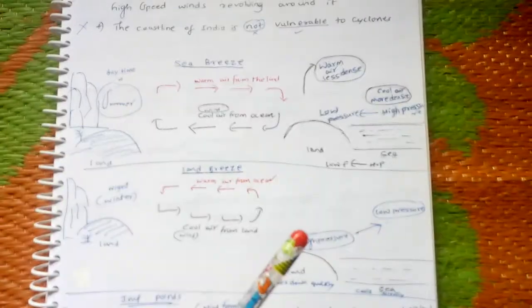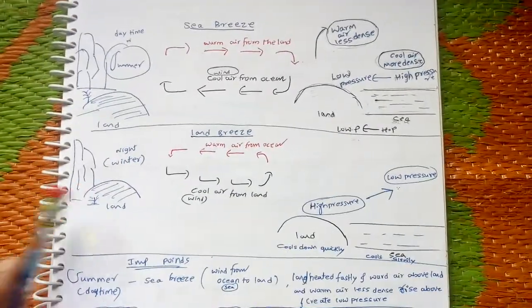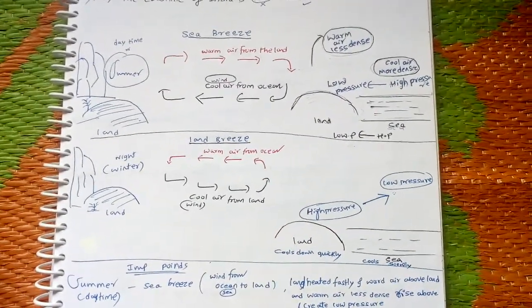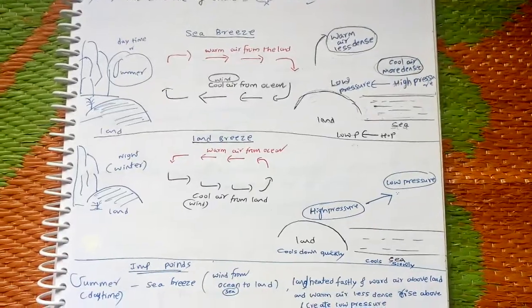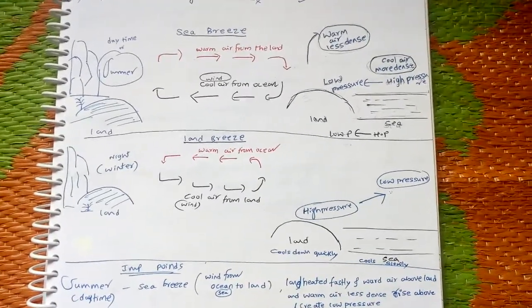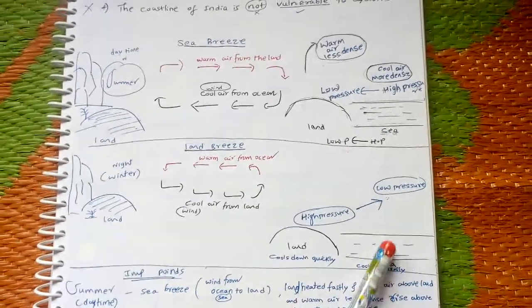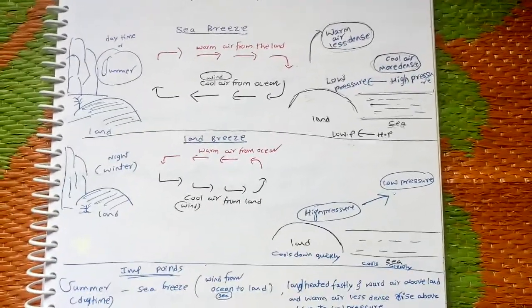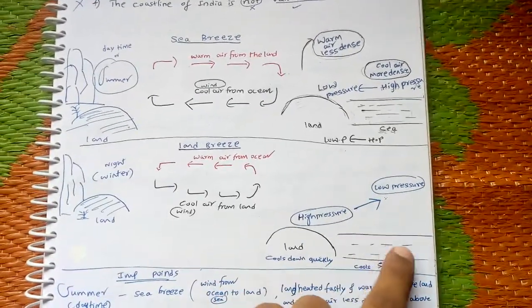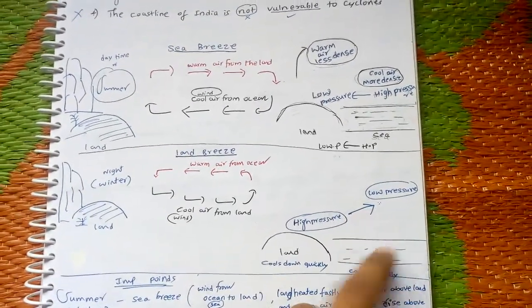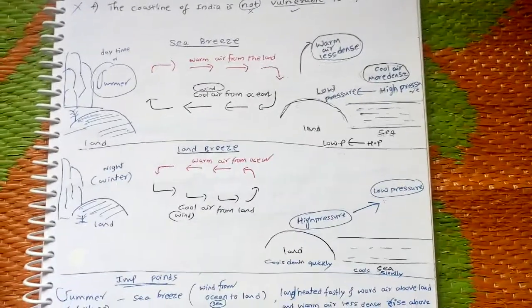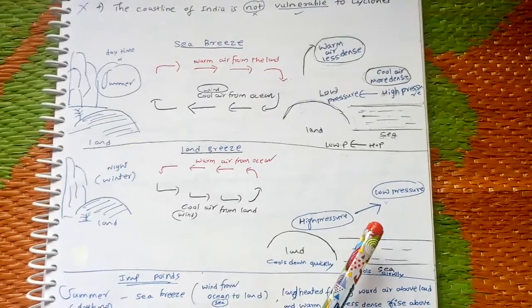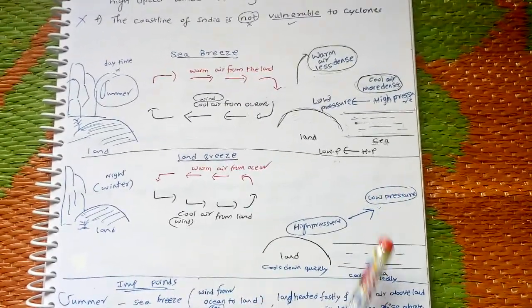The land breeze takes place. That means, why? Here, during night time, land cools down quickly; it also heats up very quickly, and it also cools down very quickly. But the sea surface cools down very slowly compared to land. Because of that, on the night time, on the surface of the sea some hot air is present, still not cooled. Therefore, as you know, the warm air is less dense and it expands and rises.